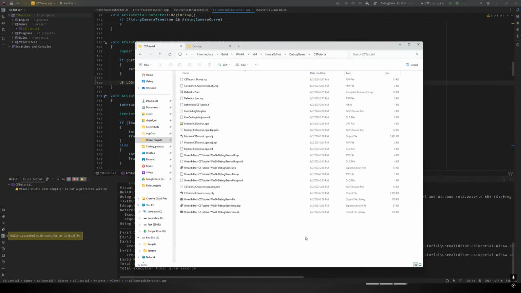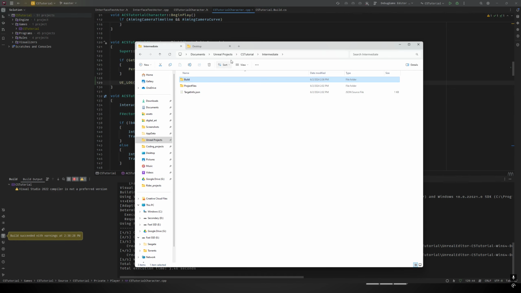So the build just finished, and as you can see, the game module object file is still there, but now when we look down here, there's an additional one for the character class. The system recognized that only a single file had changed in the source code, so only that object file pertaining to it needed to be regenerated.